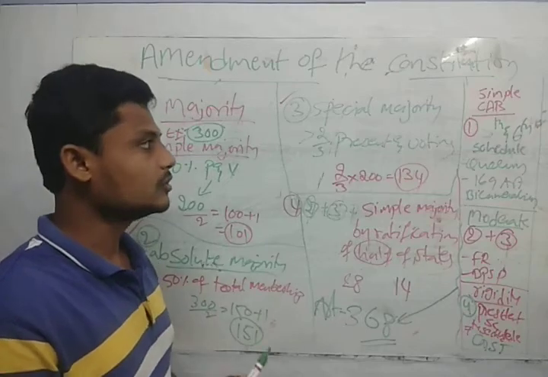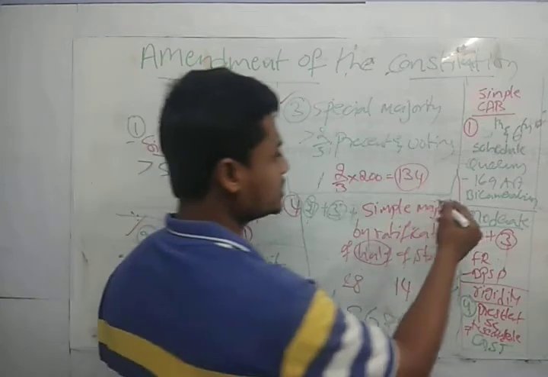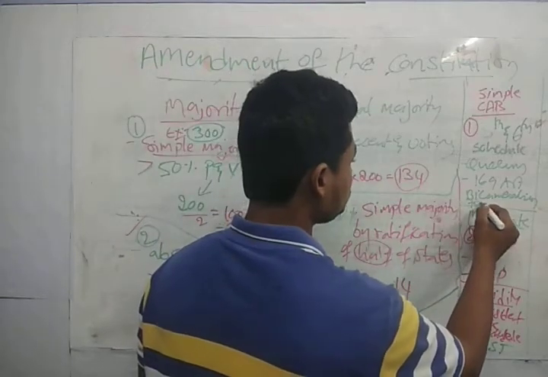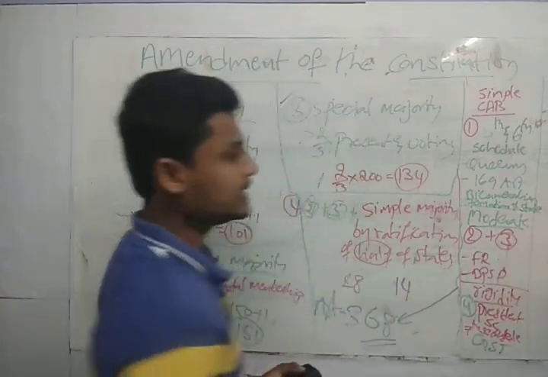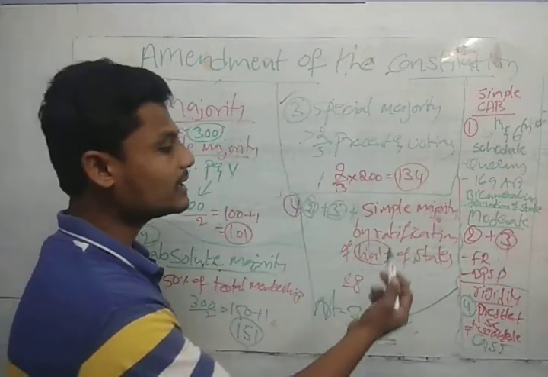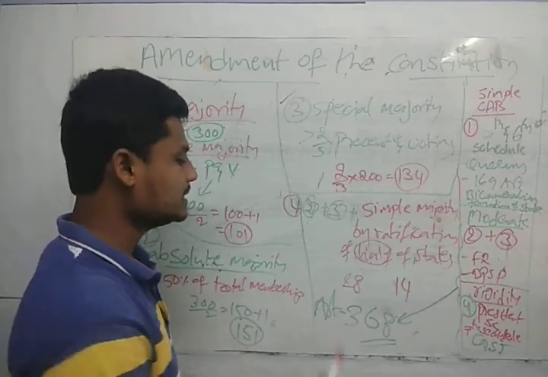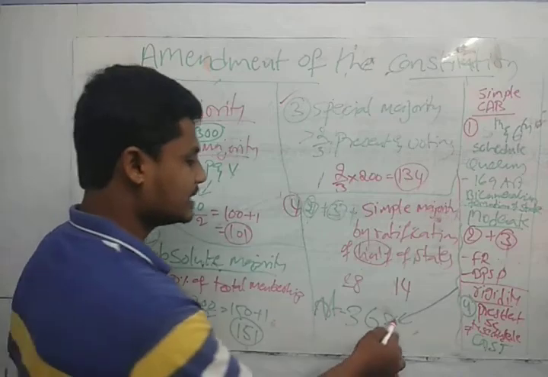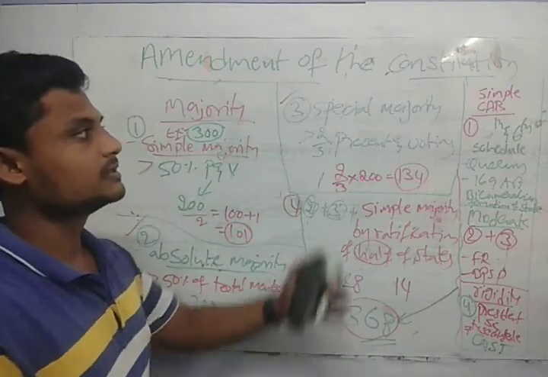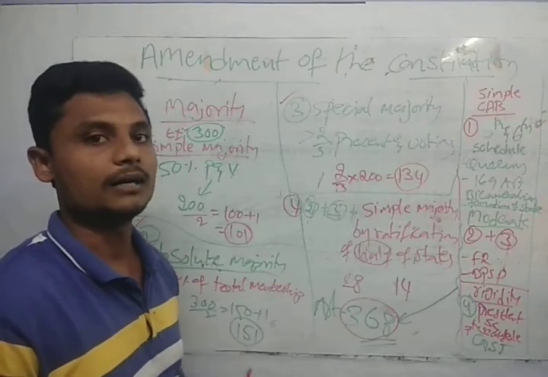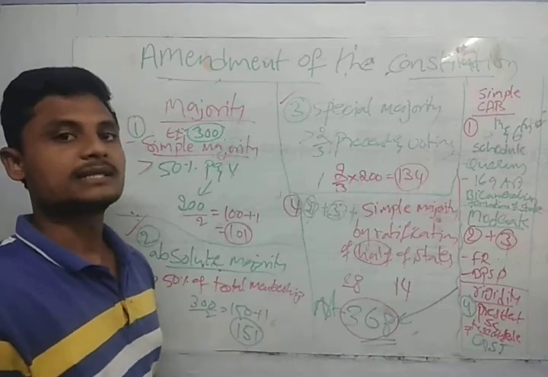So we are not going to take the simple constitutional amendment bill, which includes the formation of states. Clear, guys? Only the moderate constitutional amendment bill and the resident constitutional amendment bill are considered by Article 368. Article 368 will have only those two provisions. But we can amend the constitution with a simple constitutional amendment bill also, but those are not included in the Article 368 procedure.